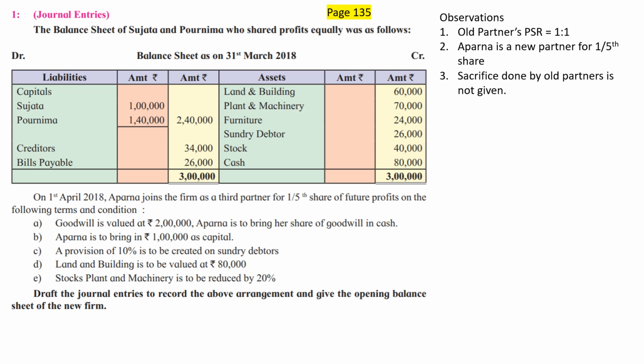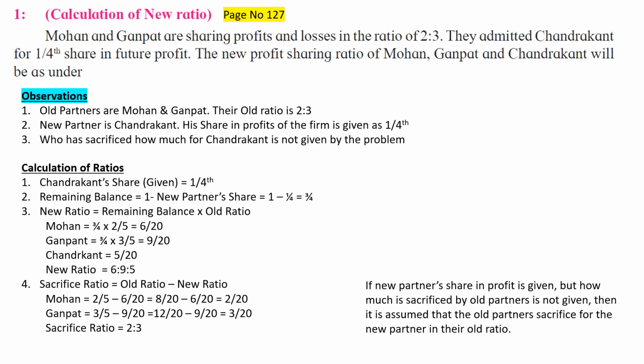In our problem, the old partners' profit sharing ratio is 1:1. The new partner's ratio is 1/5, and how much sacrifice is done by the old partners is not given. In that case, what is to be done by us? Then we consider, first of all, step 1, new partner's share 1/5, remaining balance 1 minus new partner share, and then new ratio is equal to remaining balance minus old ratio, and ultimately we calculate the sacrifice ratio.